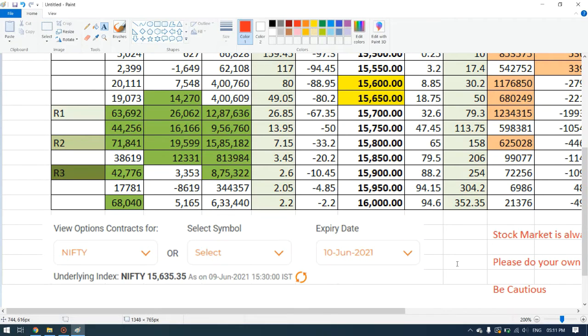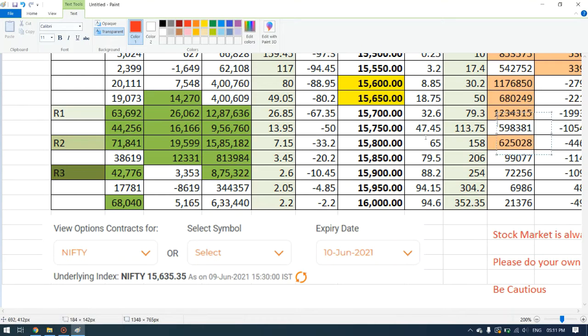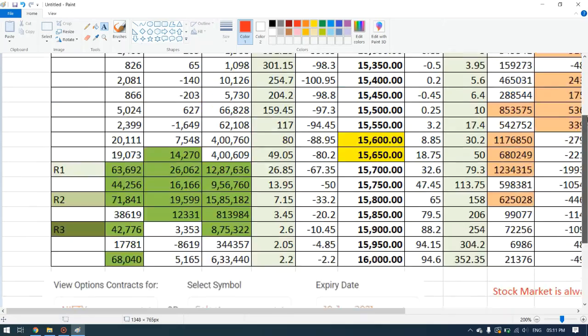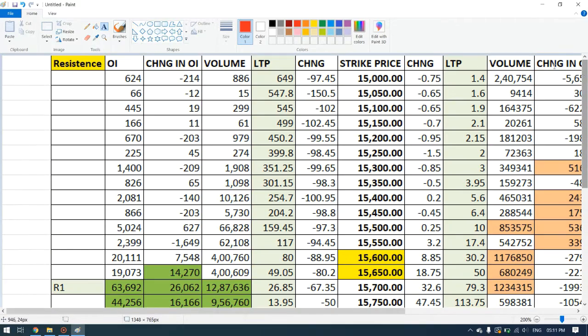So I have taken the Nifty option chain as of 9th June 2021. The market closed at 15,635.35, and I have taken the weekly option chain which will be expiring on 10th June 2021, that is tomorrow. First we are going to see the call side. In the call side, first we have open interest, change in open interest, volume, LTP and change,